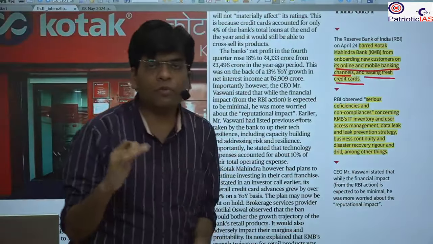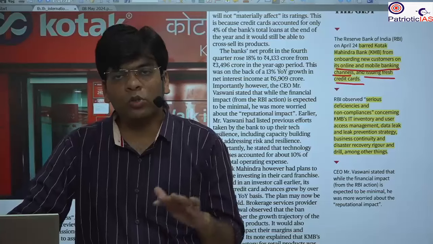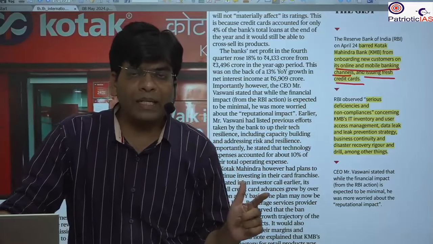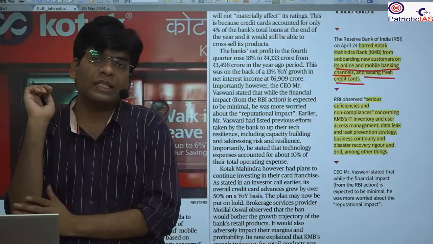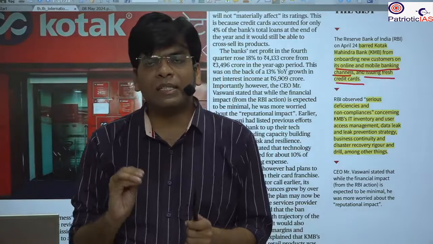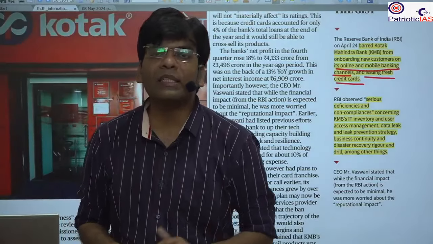Why? If you give a credit card, people will borrow, they will take the money and use it, and later they have to pay. So with credit cards, there is a chance that borrowing will increase. If borrowing increases, there is very little chance that people will pay back. For example, if I borrow from you and there is no surety that I will pay back, this is known as a risky type of loan.